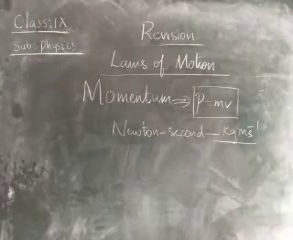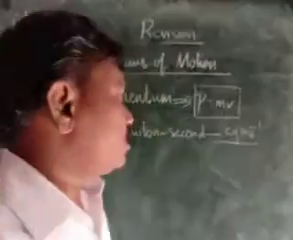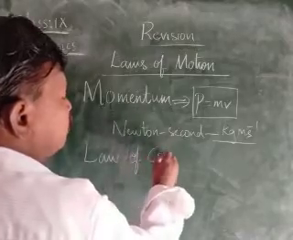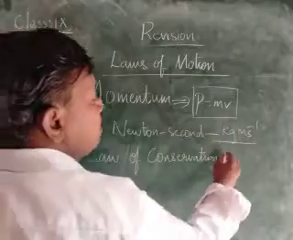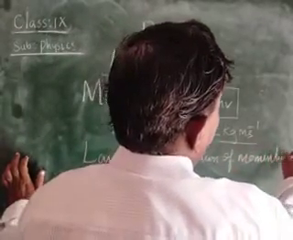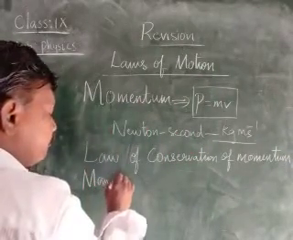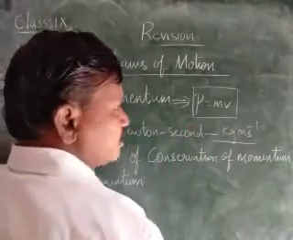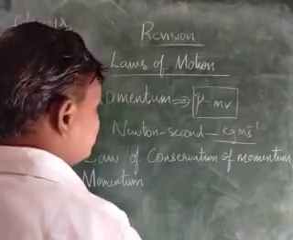Here we have the law of conservation of momentum. The law of conservation of momentum says that the momentum of a body before collision. Momentum is defined as the product of mass and velocity. A body which has mass and which is moving with a velocity has momentum.